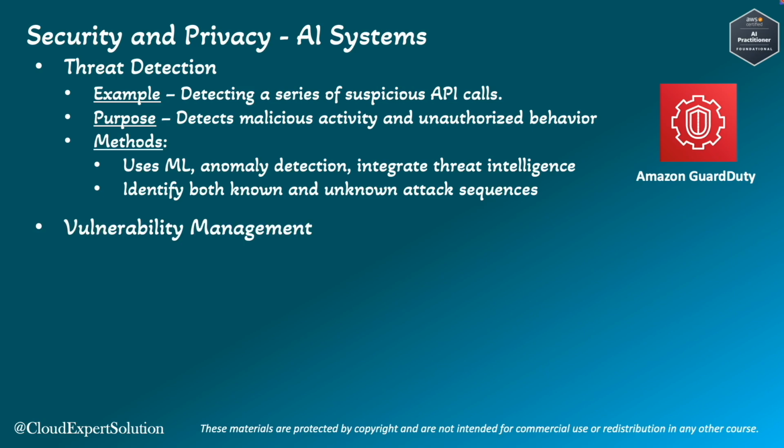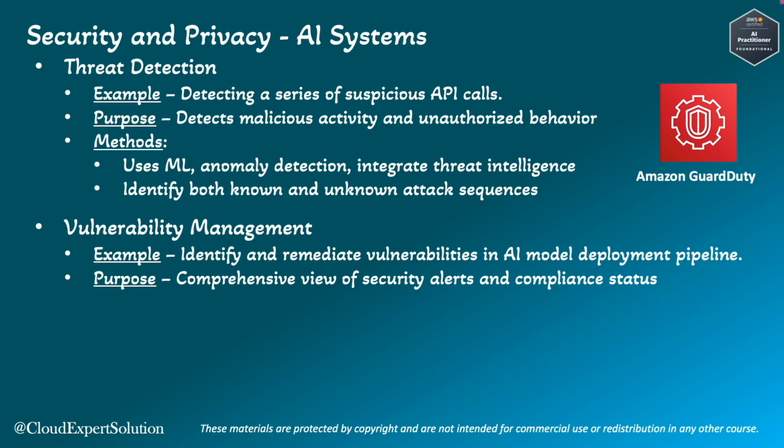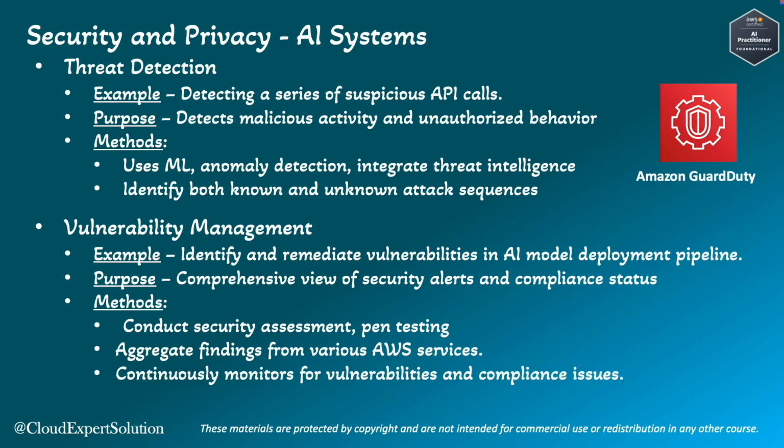Next, vulnerability management. An example of vulnerability management could be identifying and remediating vulnerabilities in an AI model deployment pipeline. The purpose of vulnerability management is to provide a comprehensive view of security alerts and compliance status. In terms of method, we can conduct security assessments and pen testing. We can also aggregate findings from various AWS services. We can continuously monitor for vulnerabilities and compliance issues in our AI applications.